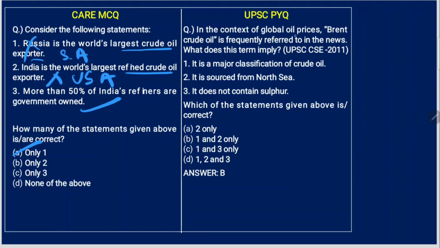Previous year question related to this. In the context of global oil prices, Brent crude oil is frequently referred to in news. What does this term imply? It is a major classification of crude oil. Yes, it is. It is sourced from North Sea. Yes. It does not contain sulphur. No, this is wrong statement. So 1 and 2 are correct.